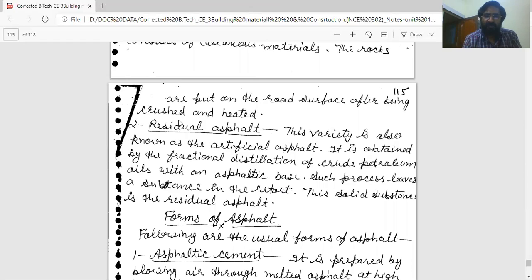First is natural asphalt, second is residual asphalt. This variety of asphalt is also known as artificial asphalt, and it is obtained by the fractional distillation, not full distillation, of crude petroleum oils in a petroleum refinery with an asphaltic base. Such a process leaves a substance in the retort. This solid substance is the residual asphalt.